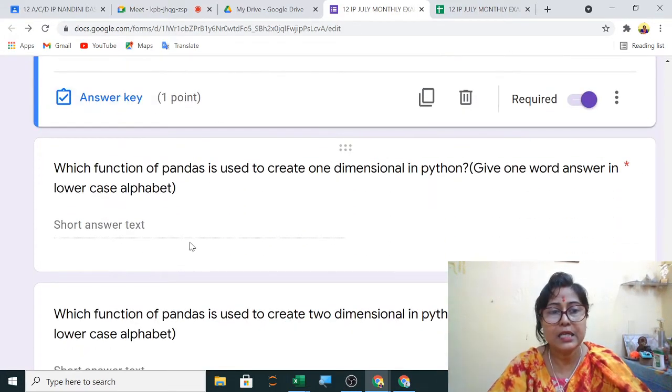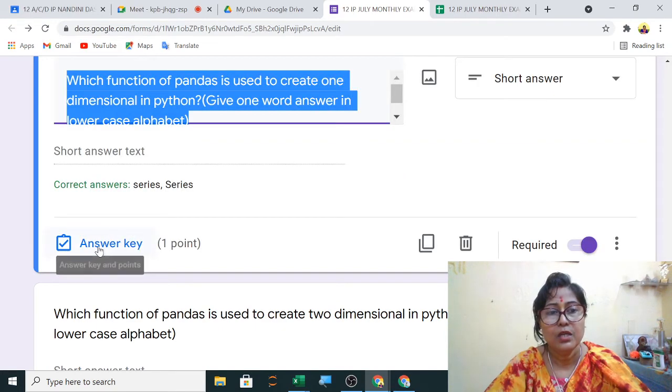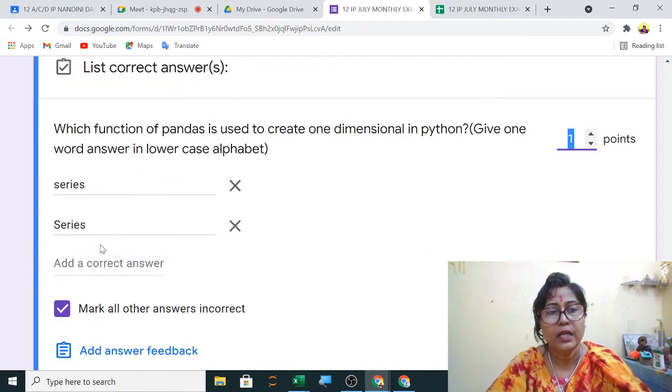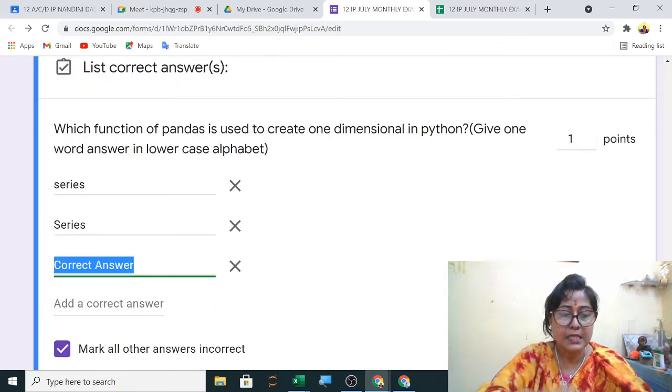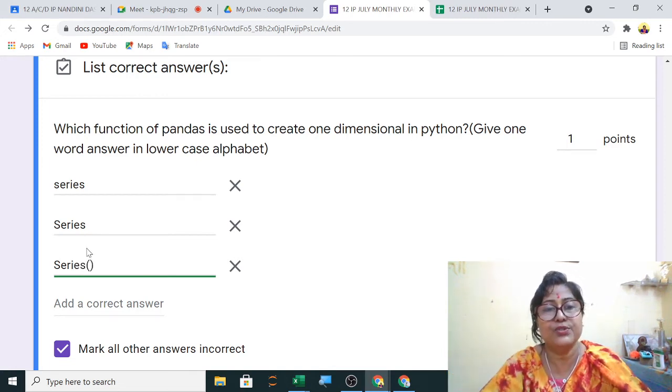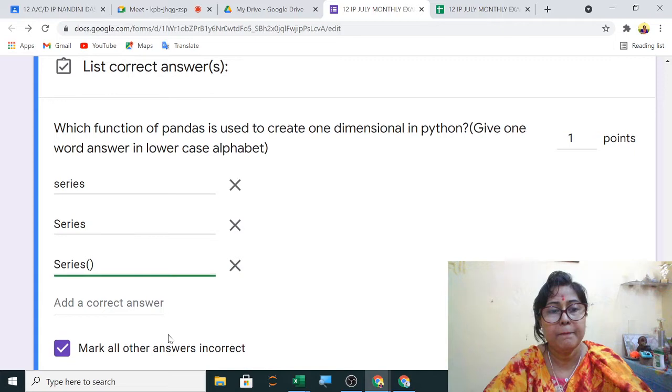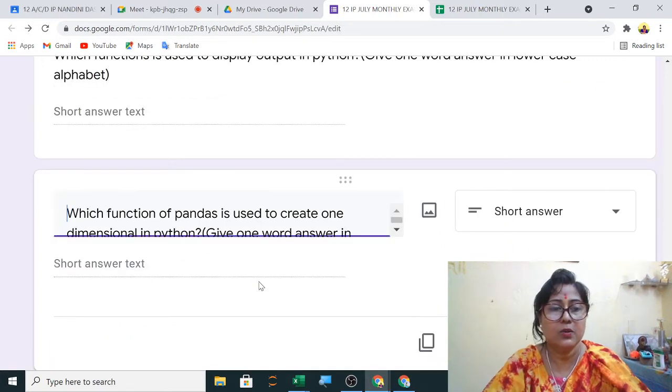Now this is also function, so in small letter they have asked here only one word answer. So in this case, without parenthesis, you can write okay. If you have written the complete syntax, if you have written syntax is like this. Actually in the question it was written one word answer here, so this is okay.